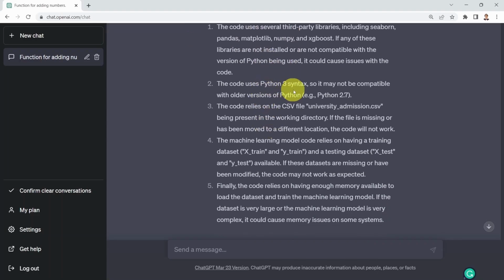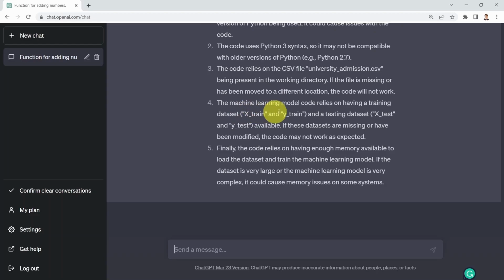The code uses Python 3 syntax, so it may not be compatible with older versions, for example, with Python 2.7. The code relies on the CSV file, University Admission CSV, being present in the working directory. If the file is missing, of course, the code is not going to work.